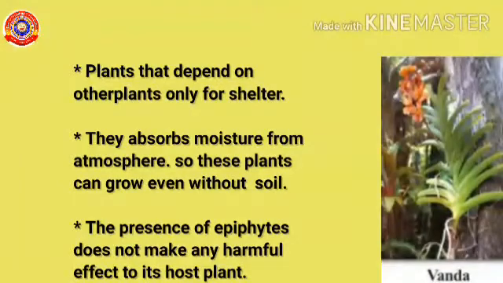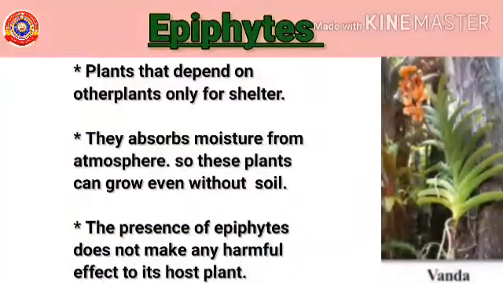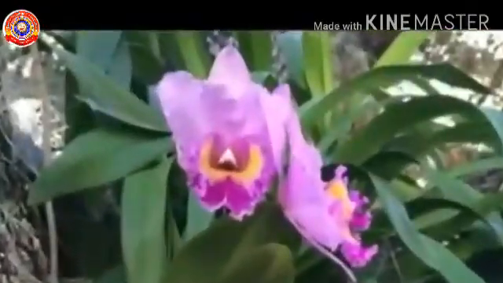So, orchids belong to the category of epiphytes. What are epiphytes? Epiphytes are plants that depend on other plants only for shelter. They absorb moisture from the atmosphere. So these plants can grow even without soil. The presence of epiphytes does not have any harmful effect on its host plant. Host plant means the plant on which epiphytes grow. An example of an epiphyte is Vanda. Epiphytes are very poor, aren't they? They only need shelter from other plants.